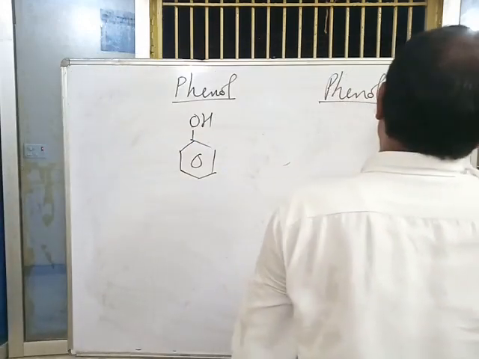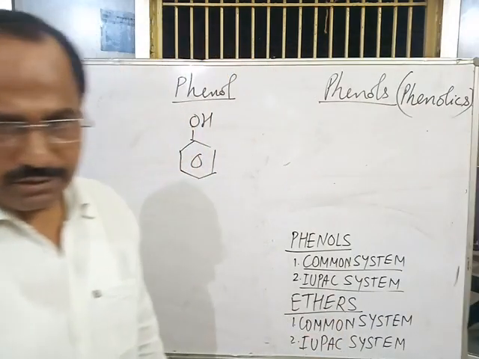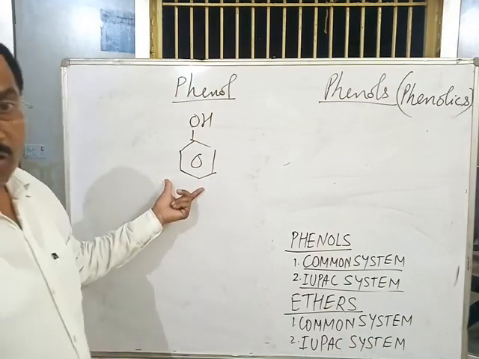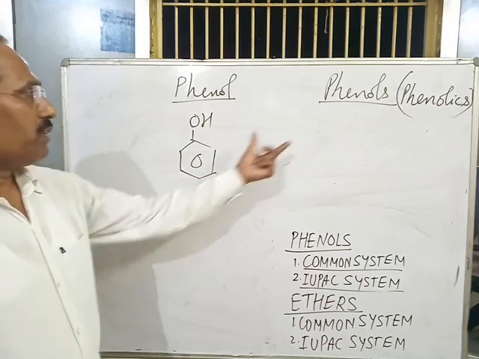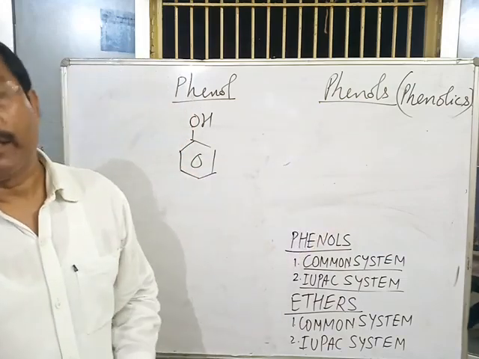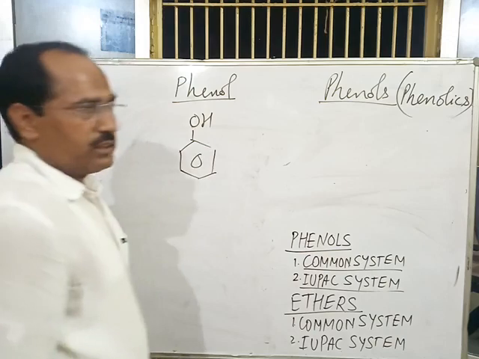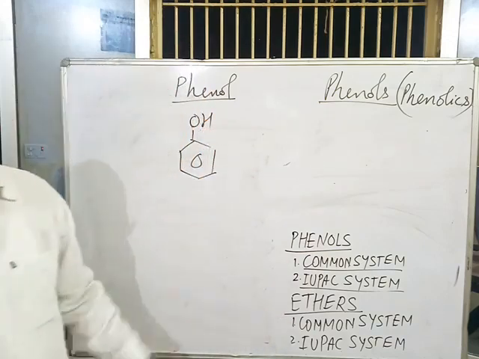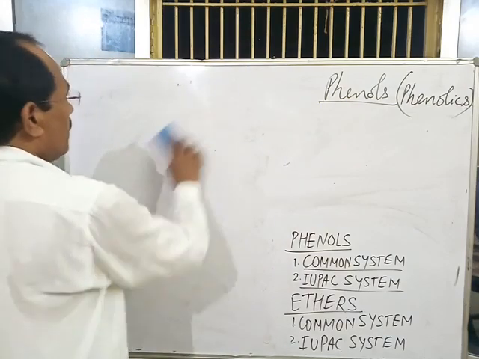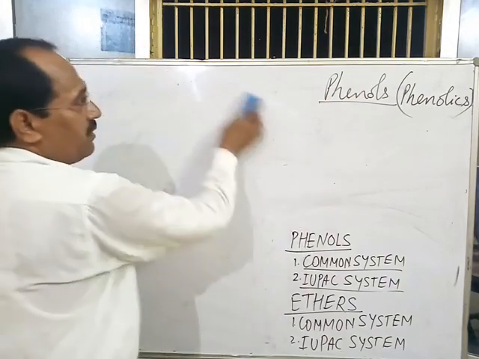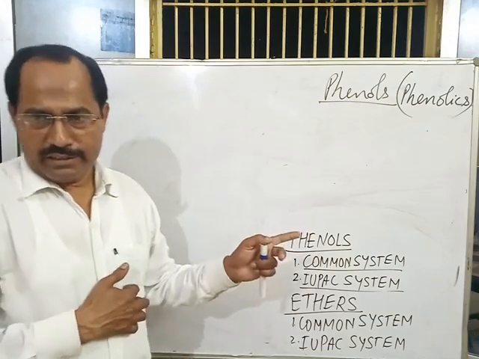Phenols are also known as phenolics. Phenols or phenolics. This is phenol. This is not a phenols. It is only phenol. But phenols is a family, class of compound. Okay? It is a class of compound in which OH group is directly attached to the carbon atom of benzene ring. Okay? This is the main difference between phenol and phenols. Phenol is the parent member of phenol family.